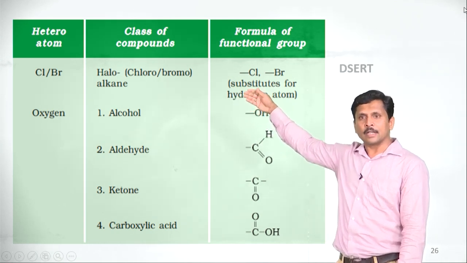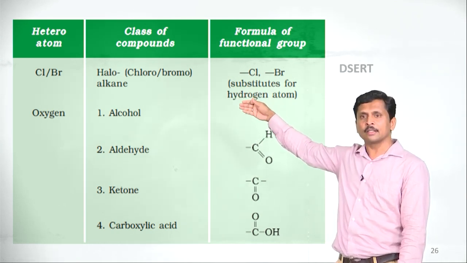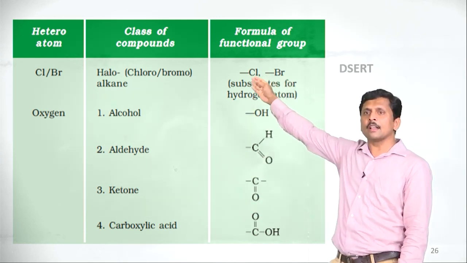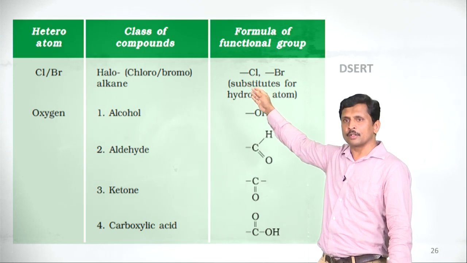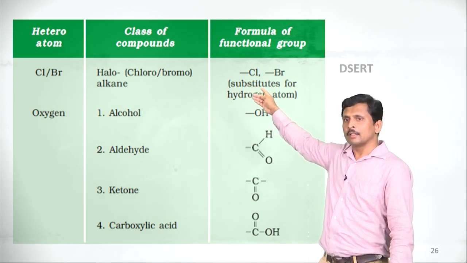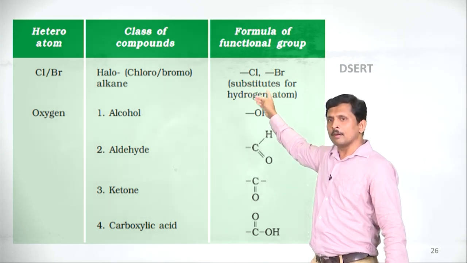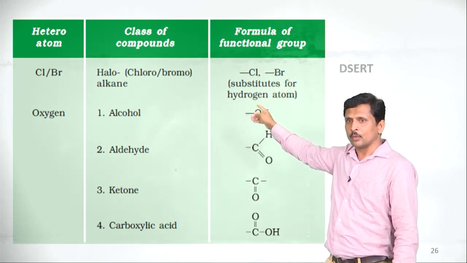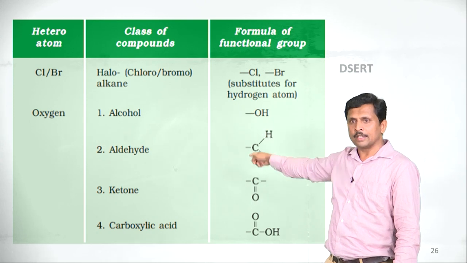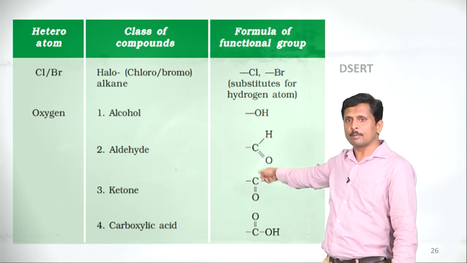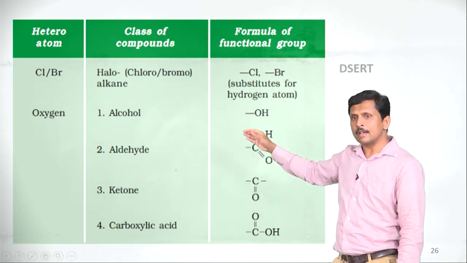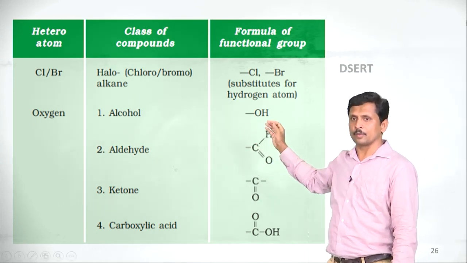The second column gives the class of compounds like halogens, alcohol, aldehyde, ketone, carboxylic acids, and the third column shows the formula of the functional group. Chlorine is chloro, Br is bromo; these replace hydrogen atoms. OH means alcohol, CHO means aldehyde, C double bond O means ketone, COOH means carboxylic acid. These are some examples of functional groups.